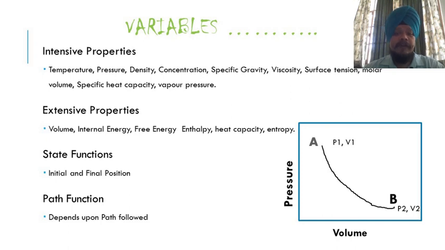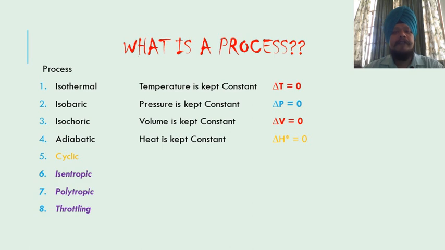There are numerous, infinite ways to reach B from A, and the path functions are those functions where the energy dissipated during A to B is different for the different paths. So that means they are path dependent, therefore the energy will be different. So what is the process?